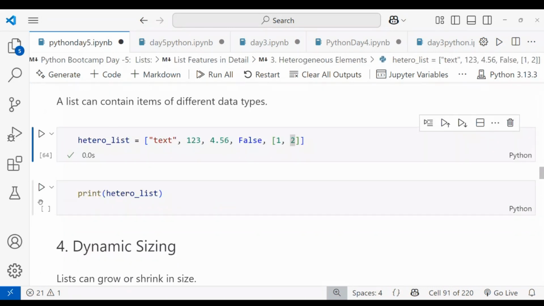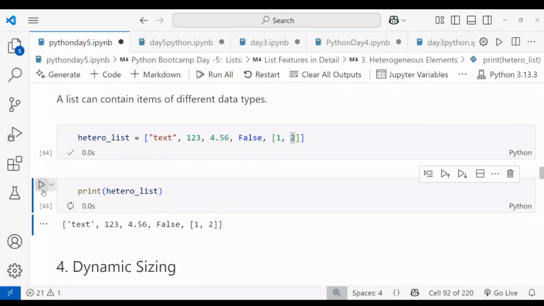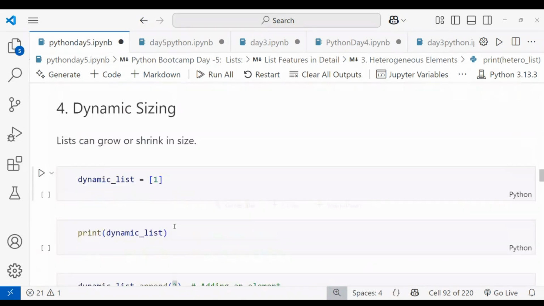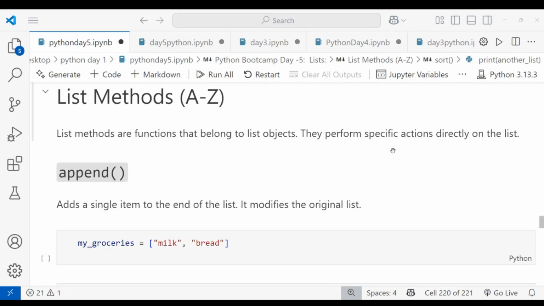Okay, when I'm running this, the variable stores the data values and I can print it, right? So you can see the list is printed. This is called heterogeneous. Okay, coming to the dynamic size. Dynamic size means the list can grow or shrink in size. Okay, I want to show the dynamic action directly on the list.